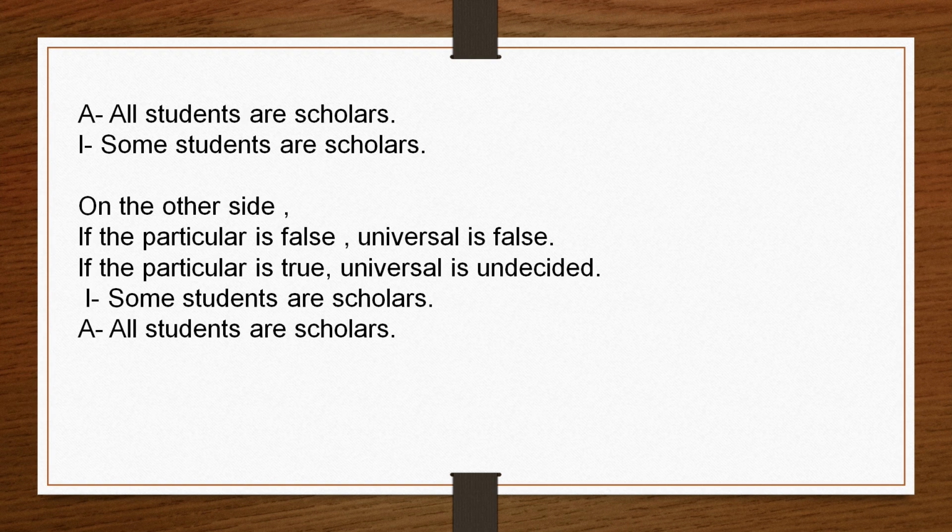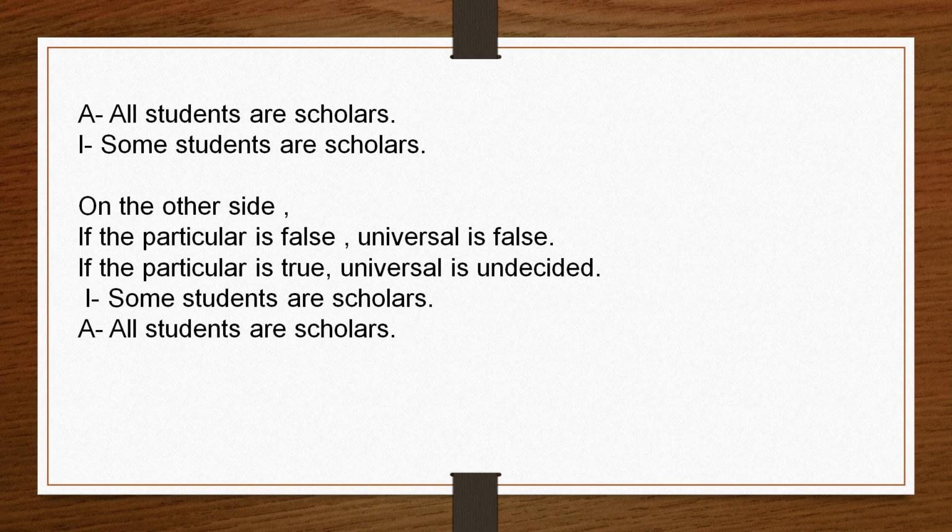Here the I proposition is particular and the A proposition is universal. If the particular is false, then the universal also will be false. If "some girls are pretty" is false, then "all girls are pretty" must be false. So, if particular is false, then universal also is false. But if particular is true, then universal may be true, may not be true. It may be true, may be false.